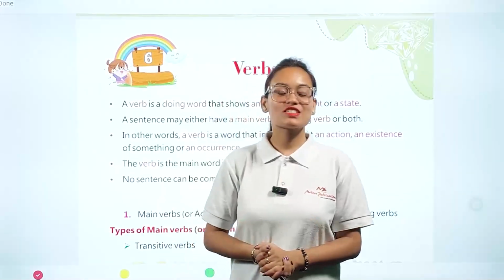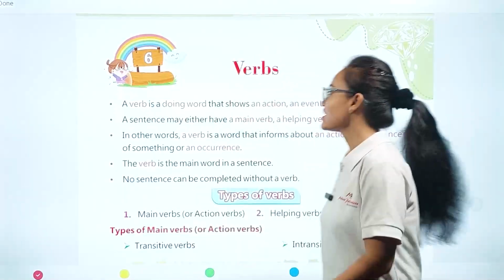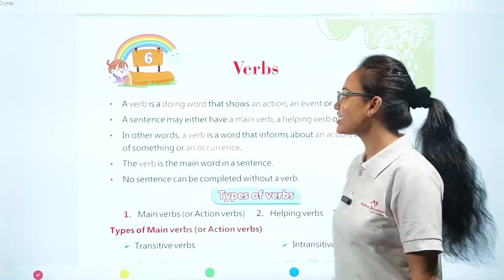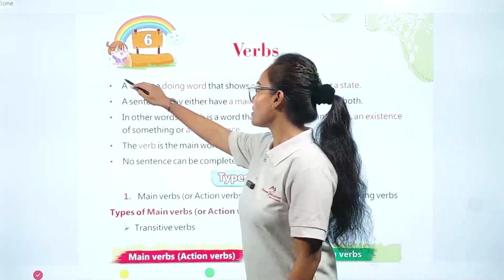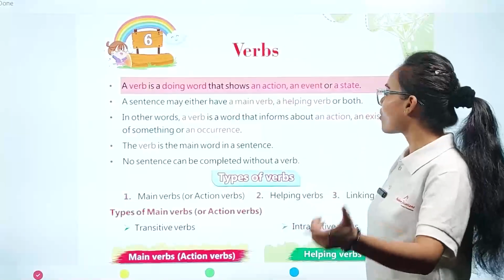So, in today's class, we are going to start our chapter number 6. The name of this chapter is Verbs. Okay? Another name for verb is action words. So, here you can see the definition of verb. A verb is a doing word that shows an action, an event, or a state.